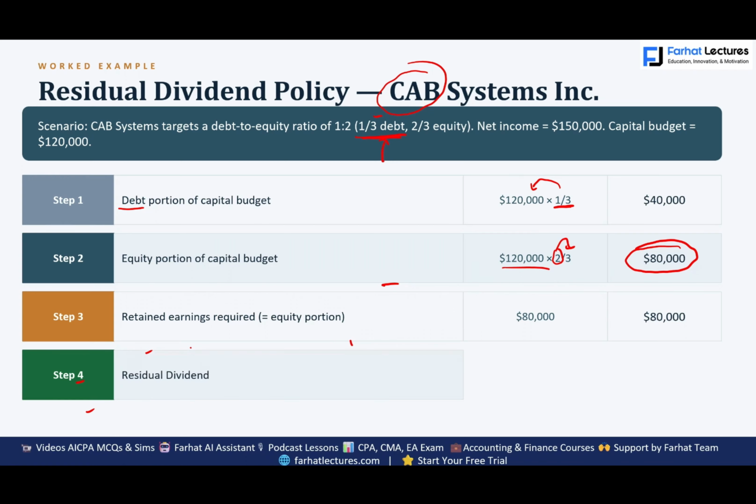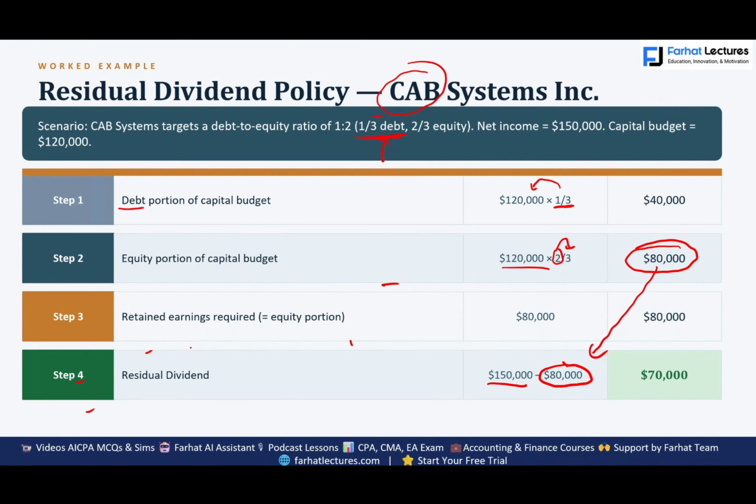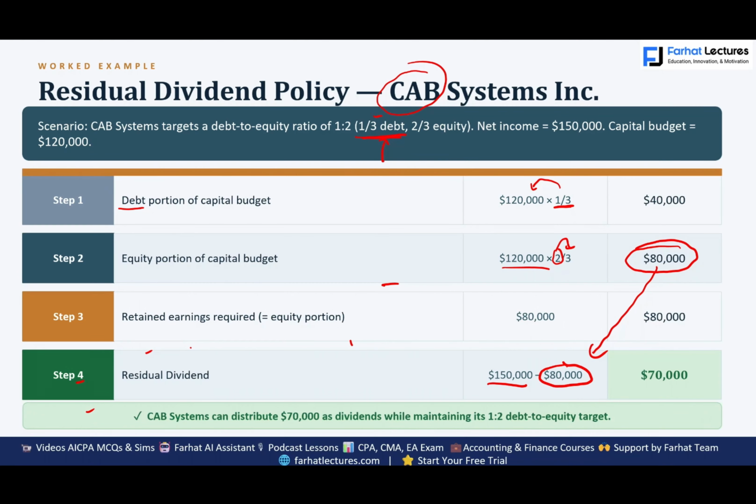Great. Step 4. What's the residual dividend? What's my net income? My net income is 150 minus what I need to finance capital budgeting through equity, which I told you is 80,000. Well, 150 minus 80,000, what's left? 70,000. What can I do with this 70,000? Pay it out in dividends. I can practically do anything with it.